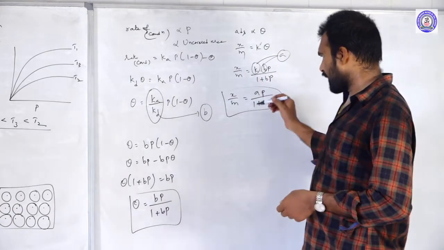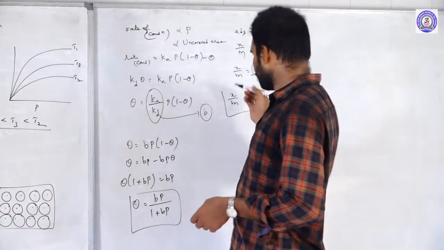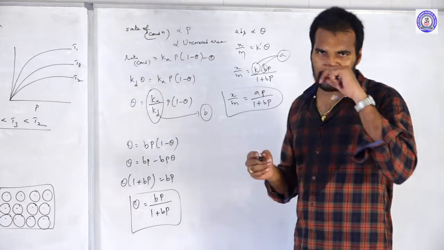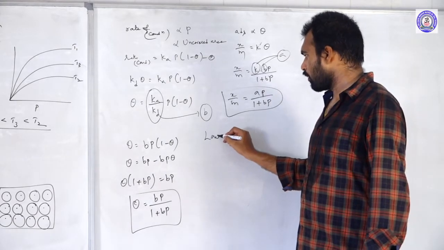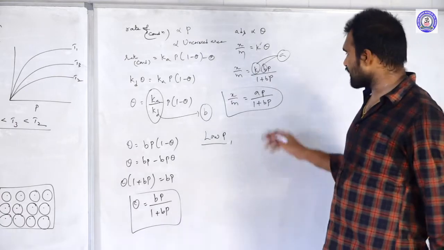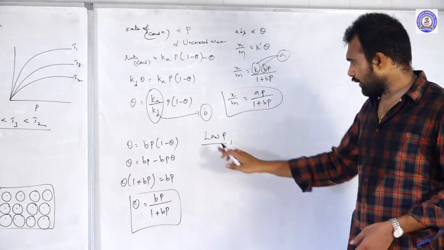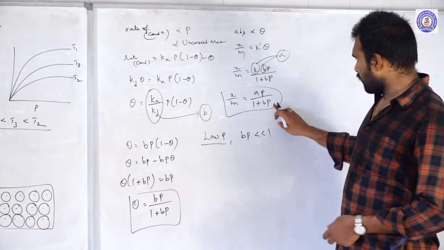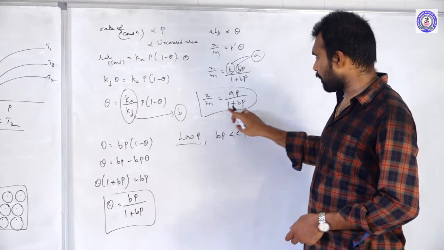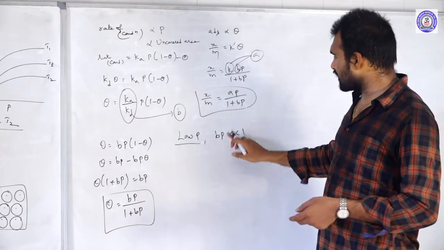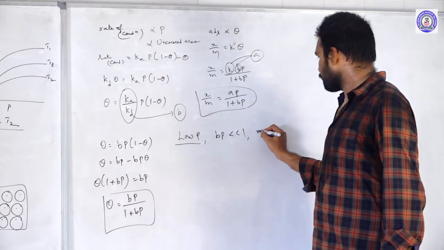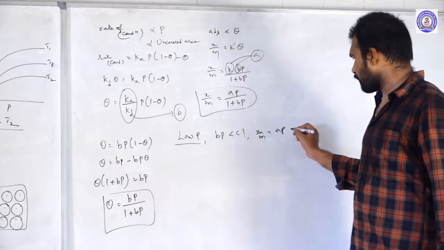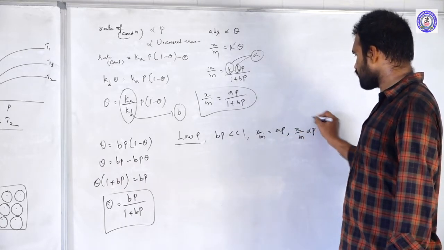Let us apply this Langmuir adsorption isotherm to explain these graphs. Suppose you consider low pressure conditions. If pressures are low, then at low pressures Bp is negligible compared to 1. So we can neglect Bp. If you neglect Bp from the denominator, then x by m is equal to ap by 1, which is ap. That means x by m is directly proportional to p.